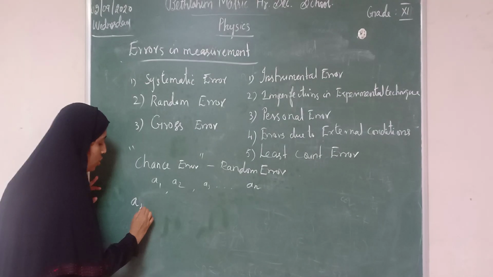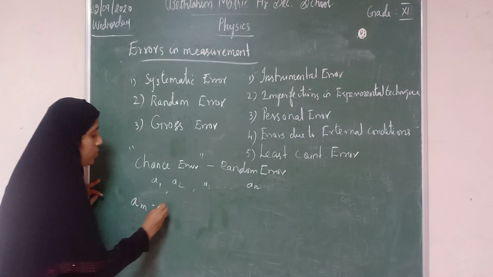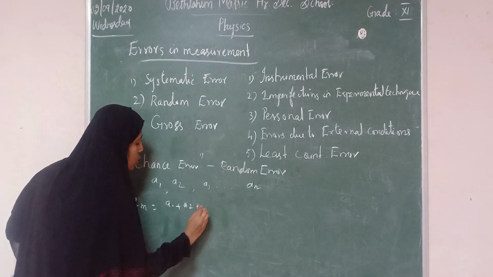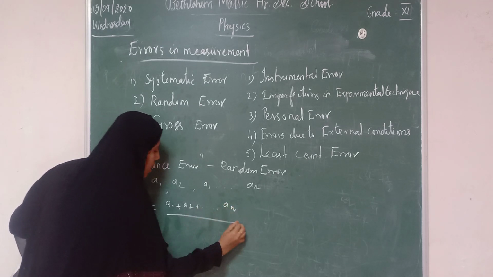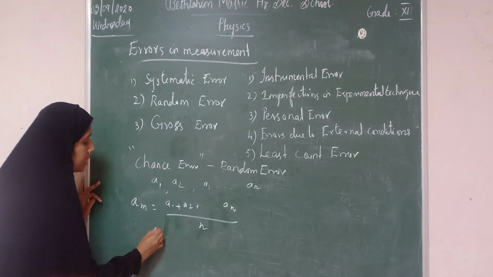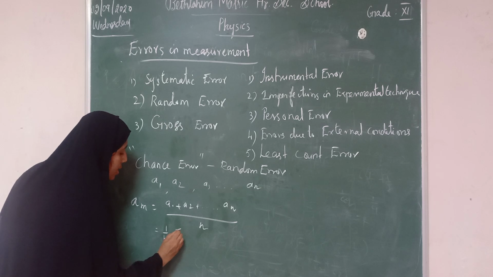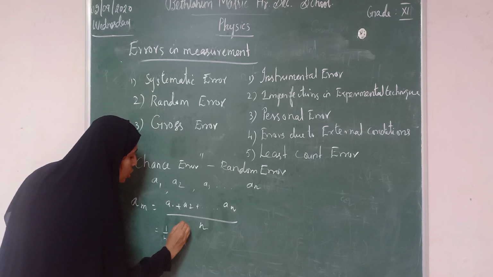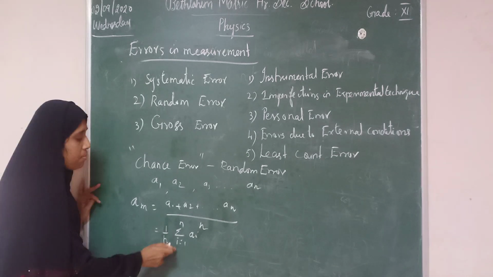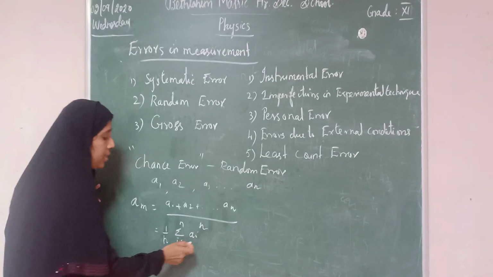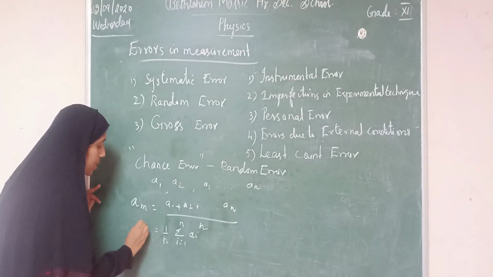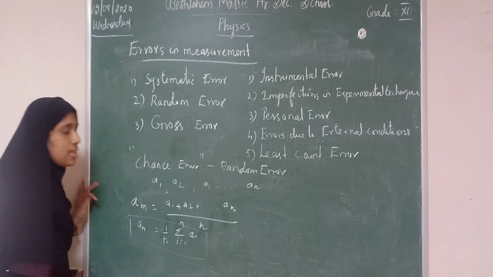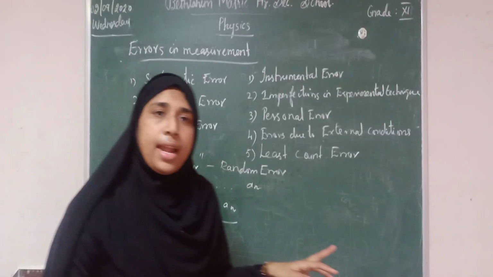The mean A is equal to A1 plus A2 plus etc. plus An, divided by n. This can be written as 1 by n into sigma i equal to 1 to n Ai. Sigma means summation. That means by taking the arithmetic mean of all the trials, we can avoid the random error.